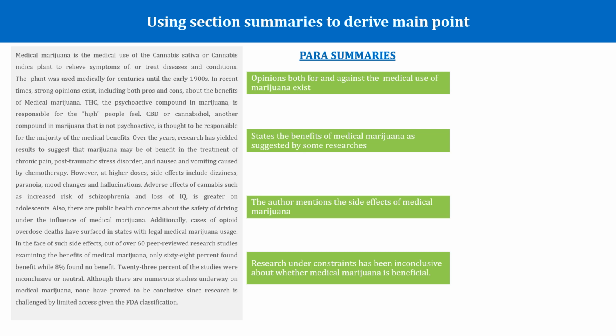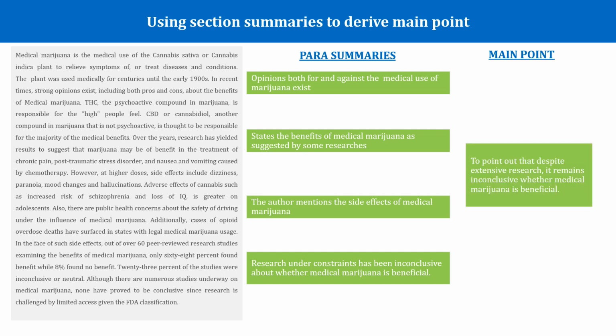In the last section of this paragraph, he says that research under constraints, that is, research carried out under limited conditions, has been inconclusive, that has not been able to provide clear results whether medical marijuana is beneficial or not. All in all, therefore, if we put together these points, the main point that we arrive at is that in spite of a lot of research being carried out, it is not really clear whether medical marijuana is beneficial or not. And the author's purpose in writing this passage is to show this fact, to point out this fact.